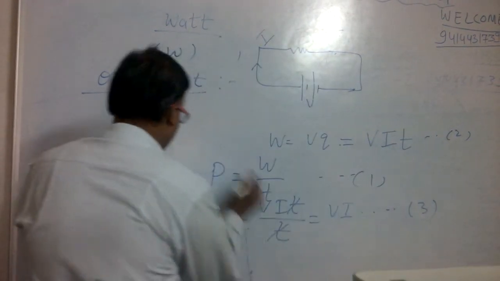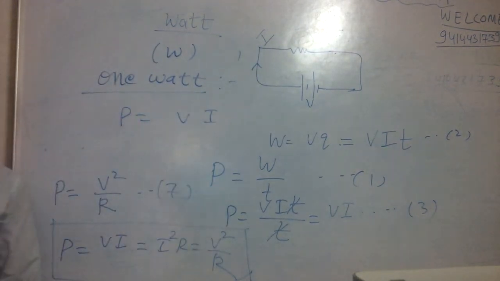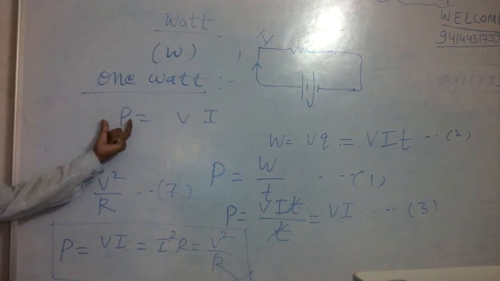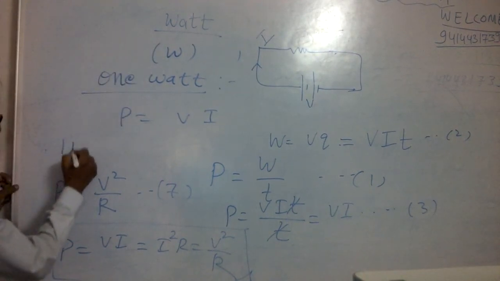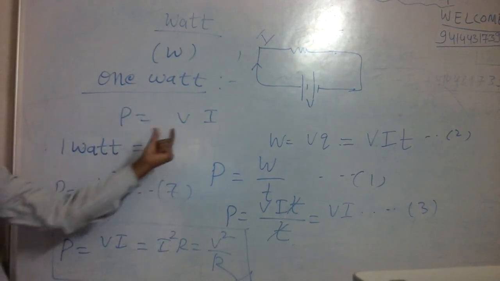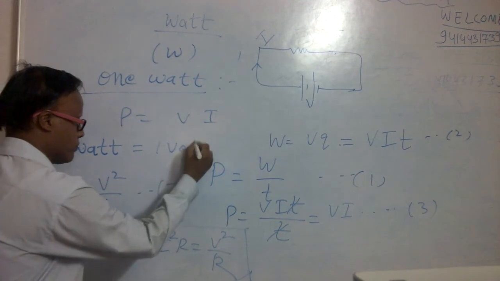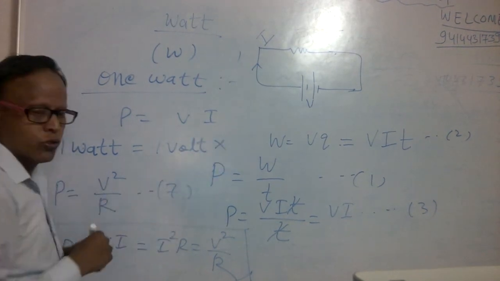So we know that P is equal to VI. Unit of power is watt. 1 watt is equal to the unit of potential difference, 1 volt, into the unit of current.